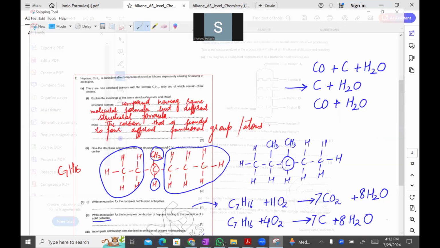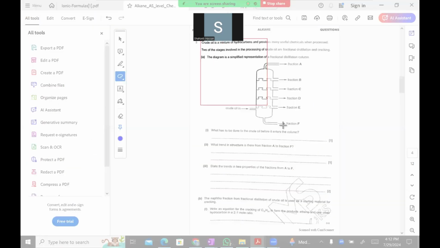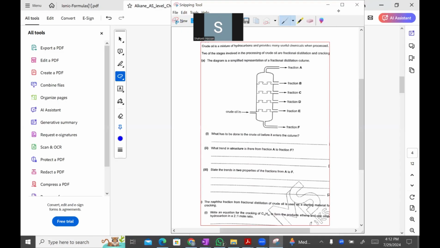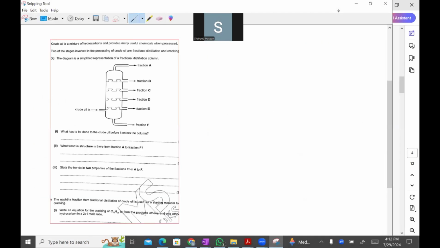And now let's move further towards this question. This is a very important question. Crude oil is a mixture of hydrocarbons and provides many useful chemicals when processed. Two of the stages involved in the process of crude oil are fractional distillation and cracking. The diagram is basically shown. What has to be done to the crude oil before it enters the column? So first we have to boil or heat the crude oil before entering this column.